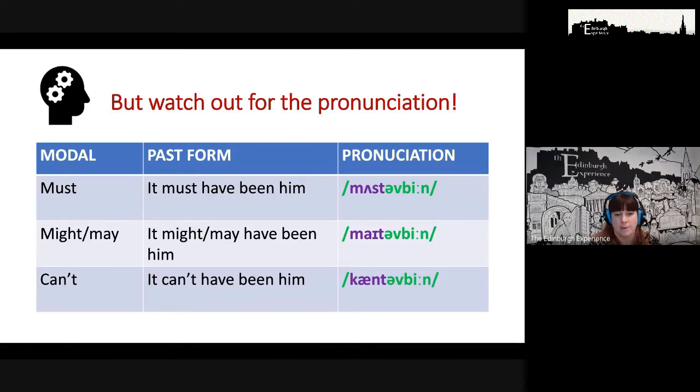If you are able to produce a sound, you can hear a sound. So if you can make that contraction, you will understand people better when they're speaking to you. Because it sounds very different, right? It must have been him, it must have been him, are very different sounds. And if we're not working with them, it creates problems for us understanding others.